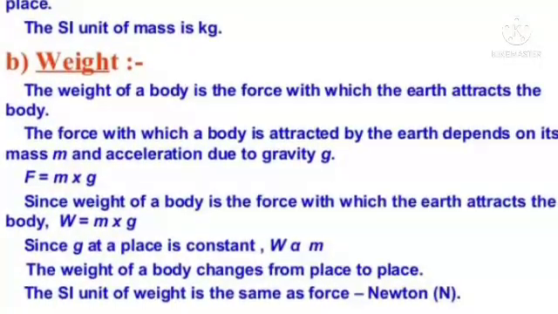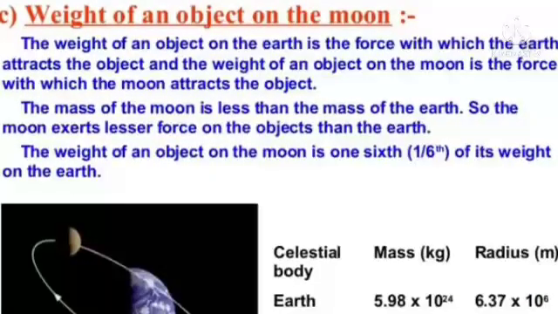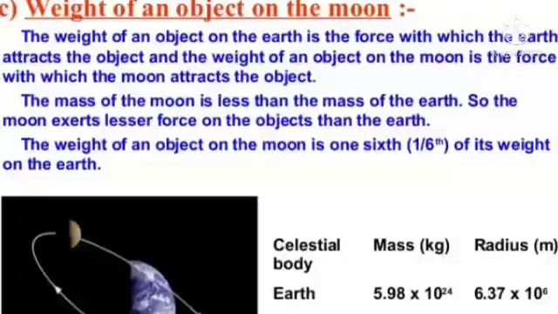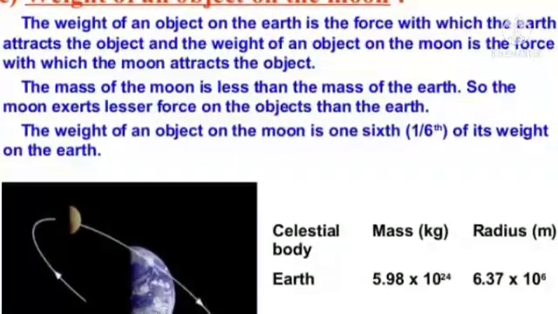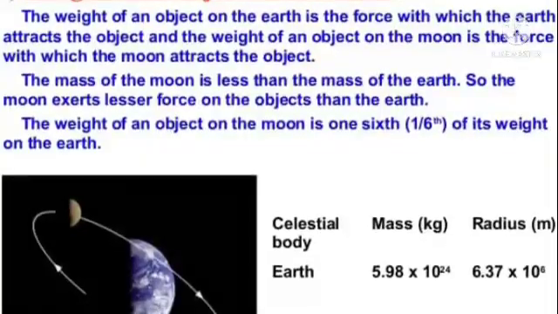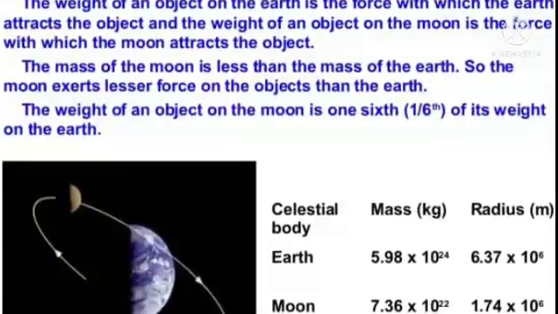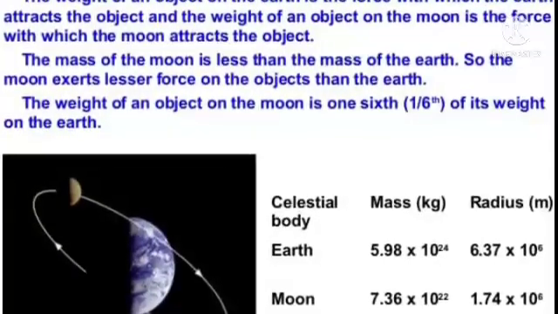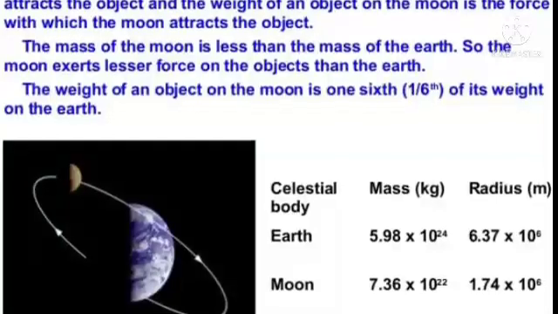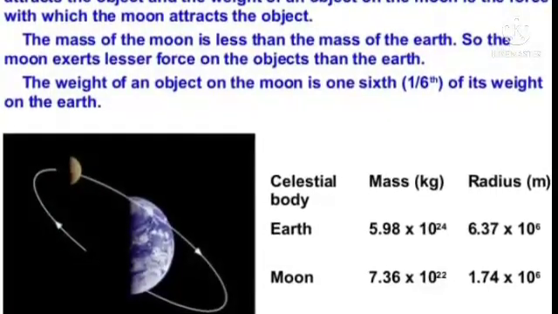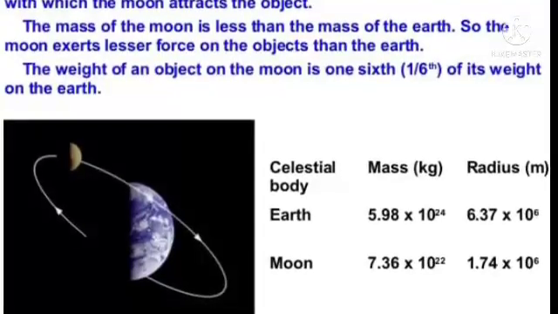Weight of an object on the moon. The weight of an object on the earth is the force with which the earth attracts the object, and the weight of an object on the moon is the force with which the moon attracts the object. The mass of the moon is less than the mass of the earth, so the moon exerts lesser force on the objects than the earth. The weight of an object on the moon is 1/6 of its weight on the earth.